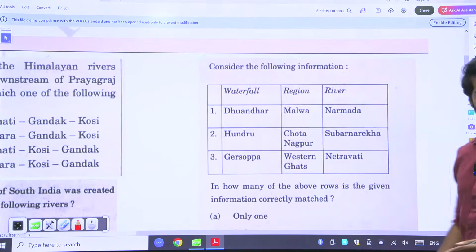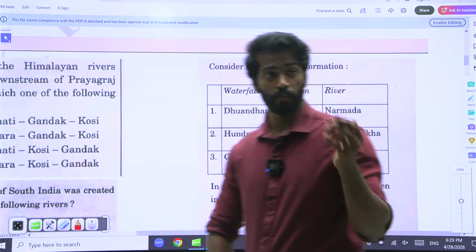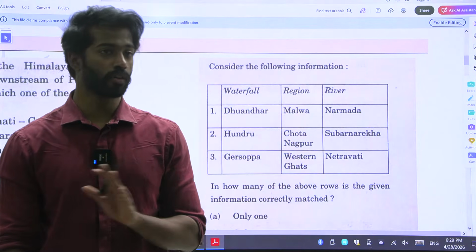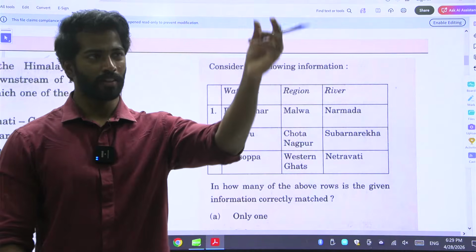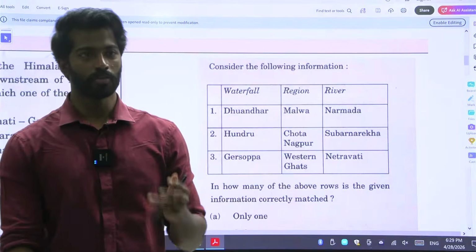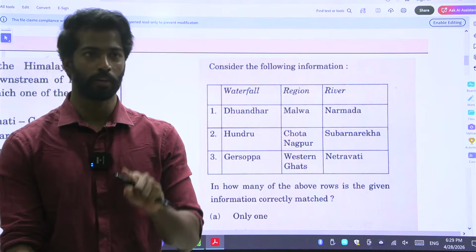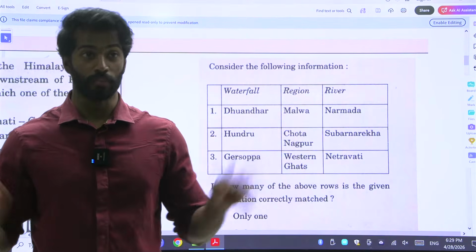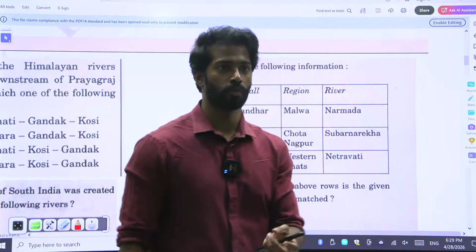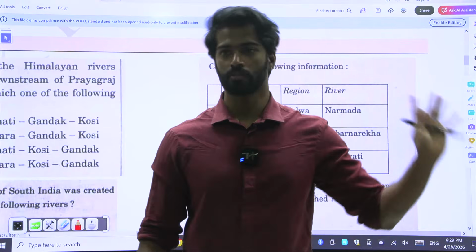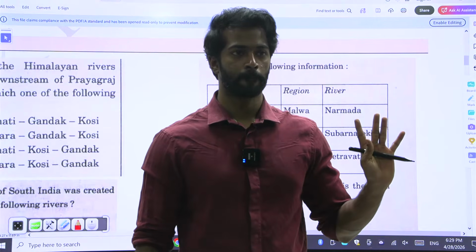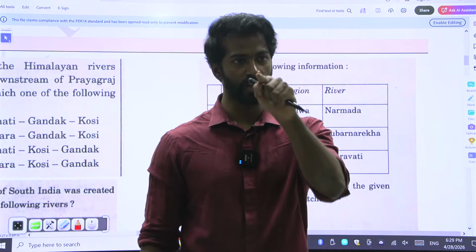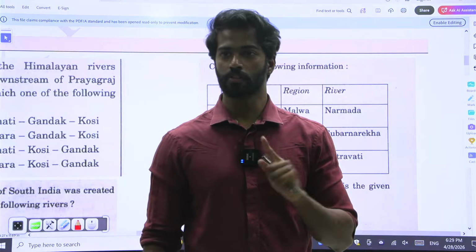As I told you, whenever it comes to Indian geography and world geography or mapping, UPSC will not give you tricks or elimination tricks. Basically, in any paper, usually you'll have 3 to 4 questions coming from Indian geography and mapping. If you want to leave them, you can leave. But if you don't want to leave, be sure with what you're writing. Because if you're not sure, it will surely be wrong. You need to understand it factually and pinpoint it, then you'll get a right answer. Otherwise, it is a wrong answer.